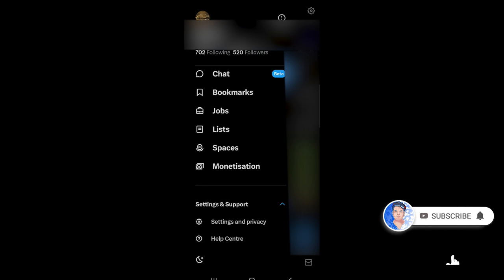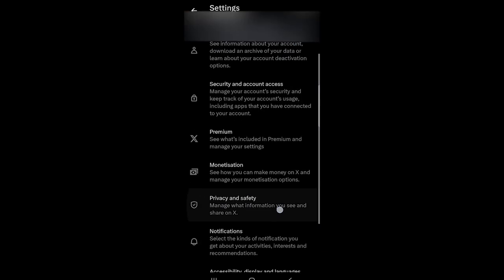are going to lock our account. Then on top left you see image, profile image, so click on it, and then you see settings and support, so click on it, and then again you see settings and privacy, so again click on it. So we are in the settings and privacy section.